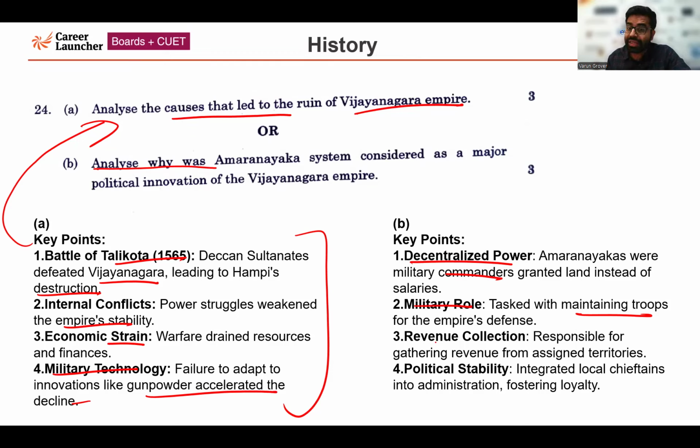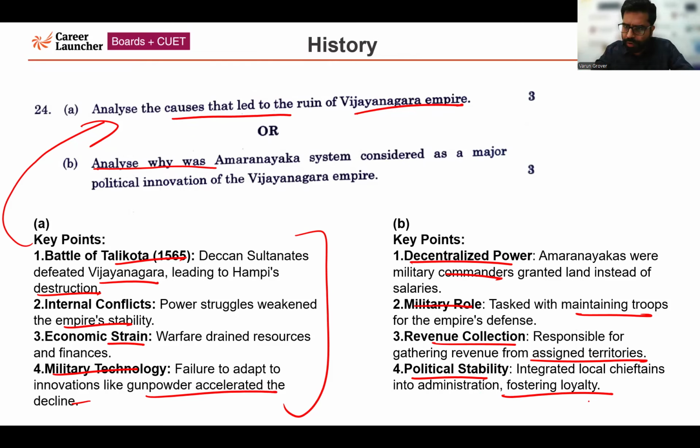Revenue collection: the Amara Nayakas were also responsible for gathering revenue from whatever territories were assigned to them. Powers were given to them, so they were collecting revenue also. When it comes to political stability, the local chiefs were integrated into the administration, which helped in proving their loyalty. It maintained unity in the region, fostering loyalty.